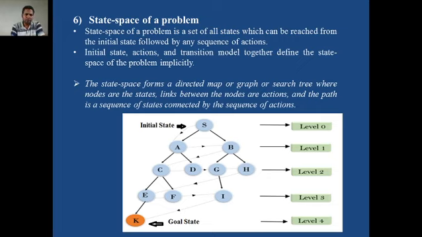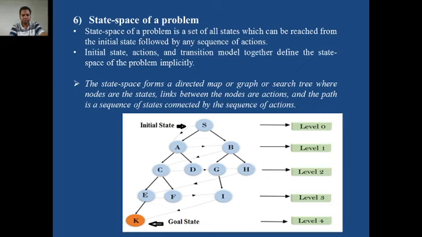Let me tell you the children nodes of each node. For example, S has two children nodes, A and B. A has two children nodes, C and D. B has two children nodes, G and H. G has only one child node, I. C has two children nodes, E and F. So you understood the concept of children nodes. It is useful because in the next lecture we are going to learn searching strategies, and in that case we require this knowledge.